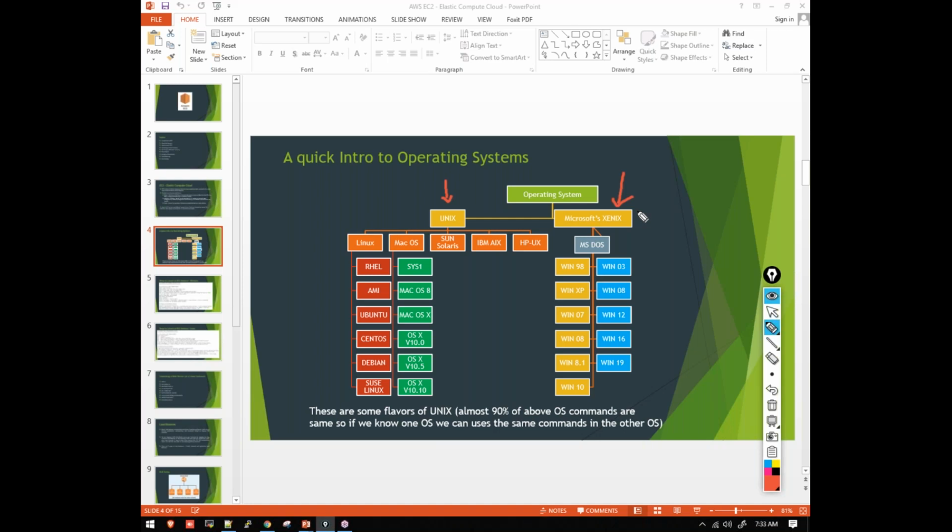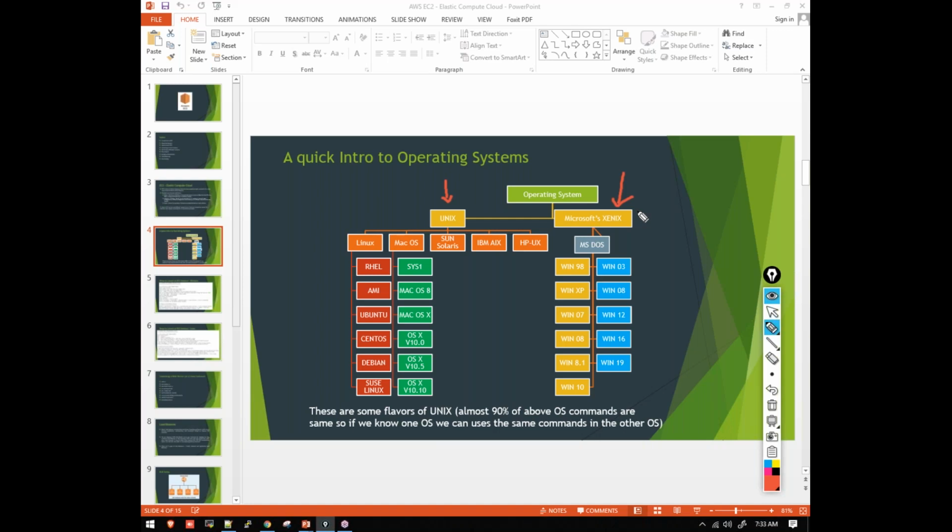What exactly does source code mean? Source code means nothing but the software code, the operating system code which has been developed by the Microsoft developers. That code will not be provided to you for your personal customization. You can't modify it. Whereas coming to Unix, on the other side, it is free, and the source code is open source, which means that if you want to modify it according to your needs, you can modify the source code and create your own operating system.